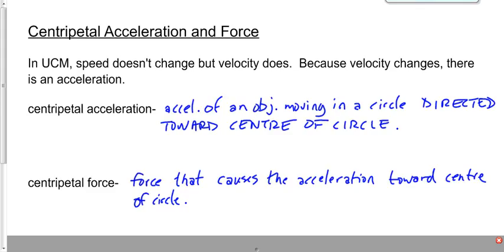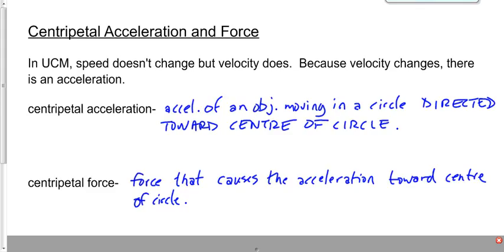One more time. As I spin these keys around my head, they want to go in a straight line, right? Newton's first law says they will go in a straight line forever until acted upon by an unbalanced force. So if they're not going in a straight line, something must be keeping them from going in a straight line. A force, right? There has to be a net force that causes them to not go in a straight line.